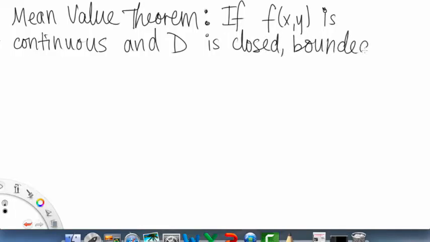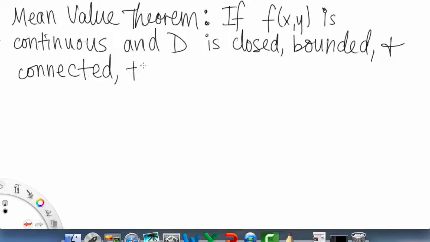When they say closed, I always think of some kind of loop, where the starting point is the same as the ending point, and there are no discontinuities. So closed, bounded, and connected. That's just a technical way of saying a continuous loop.